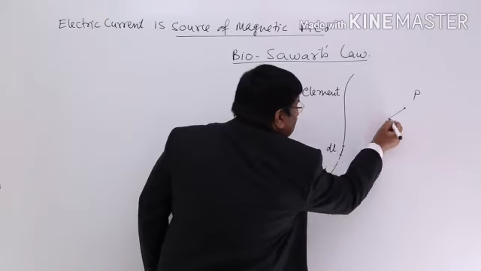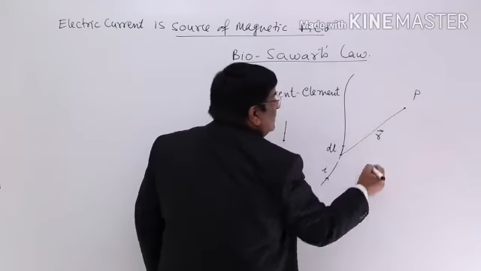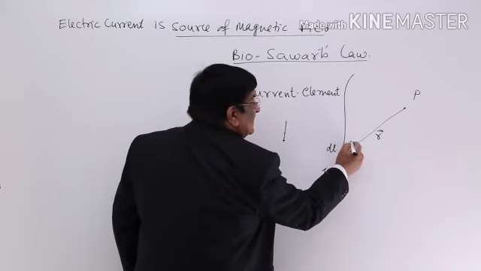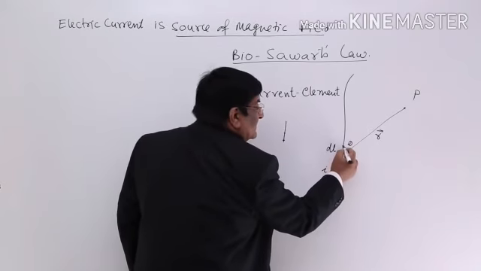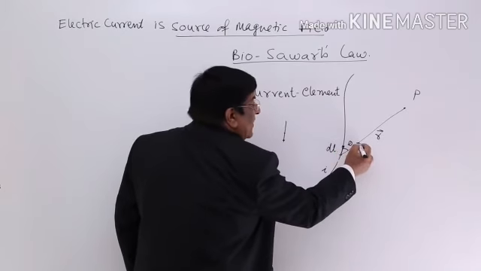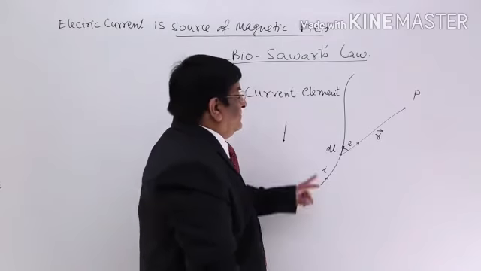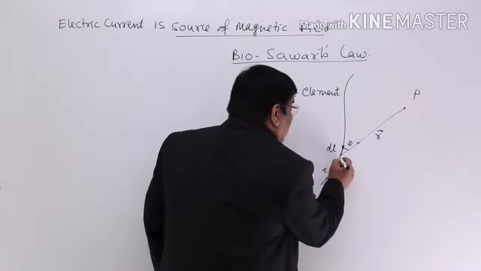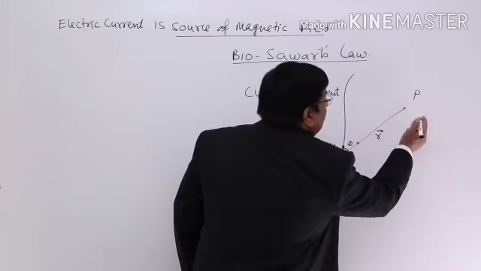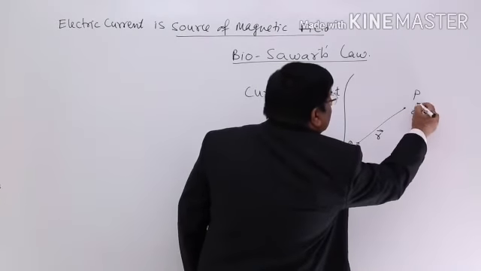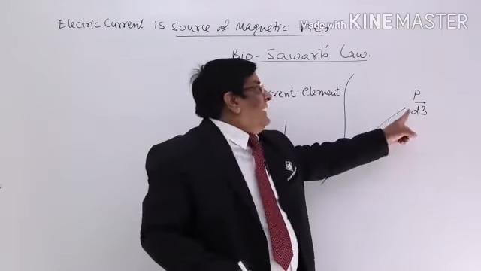This point is at a position R making certain angle theta with dl. Here dl is also having a certain direction. R is also having a certain direction and the angle between them is theta. Okay, this is the specification. Now, some magnetic field is produced here. Let us give the strength of that magnetic field the name dB. A very small magnetic field here.